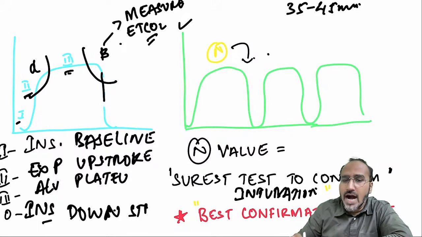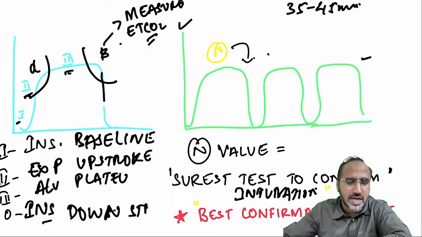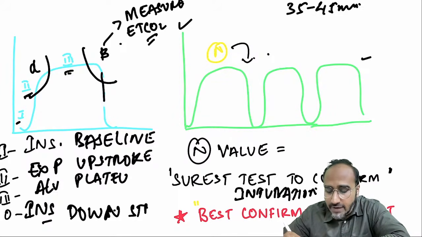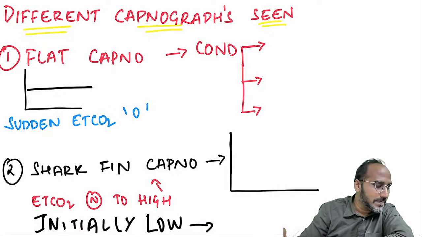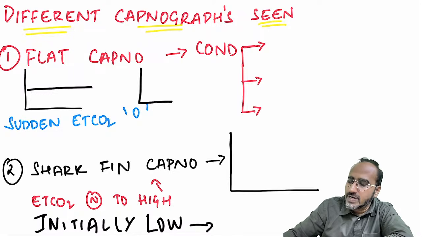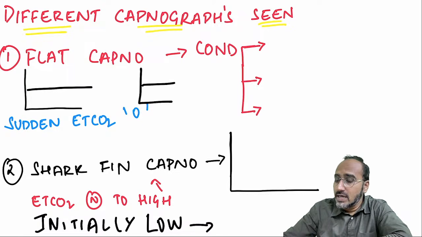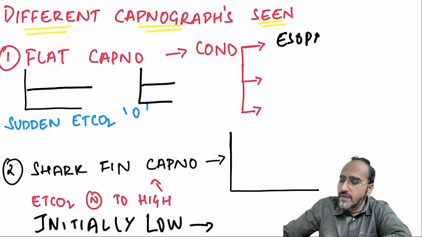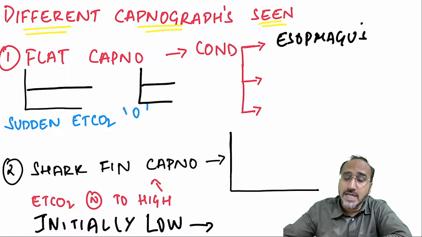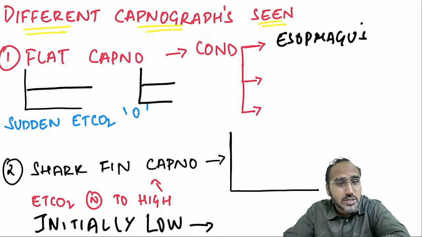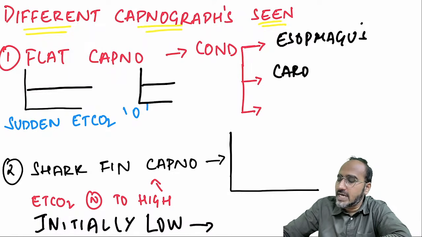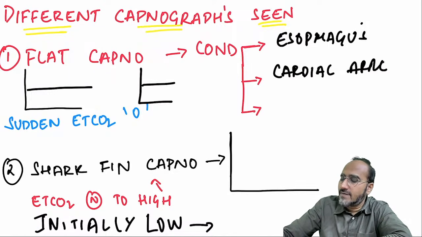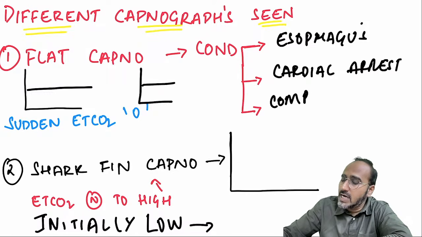Okay. Now, guys, after intubating, you have to see this capnograph that indicates you are in the trachea. But imagine, guys, after intubation, you see a flat line. What does it indicate, guys? If you see a flat line after intubation, there is no graph coming. You might be in the esophagus, not in the trachea. Okay. Sometimes you are in the trachea, but you still see a flat line. That can also happen. Why? Immediately after intubation, the patient develops cardiac arrest. You will see a flat line. Or in case of complete bronchospasm, complete shutdown of the bronchus.